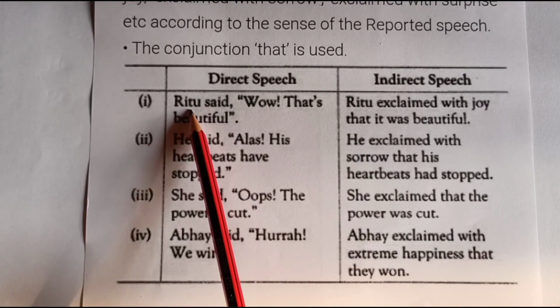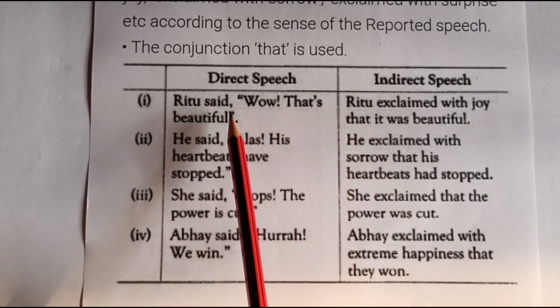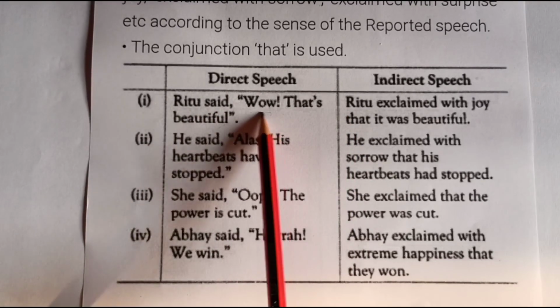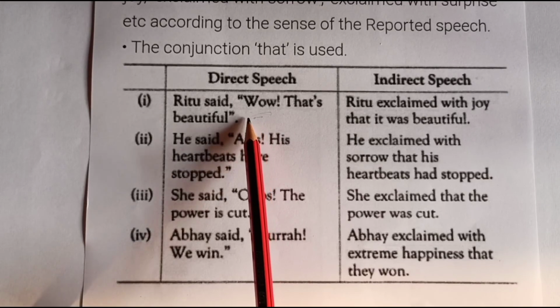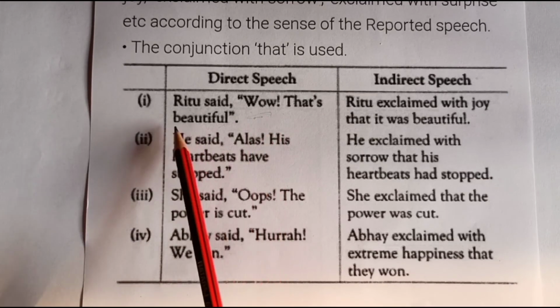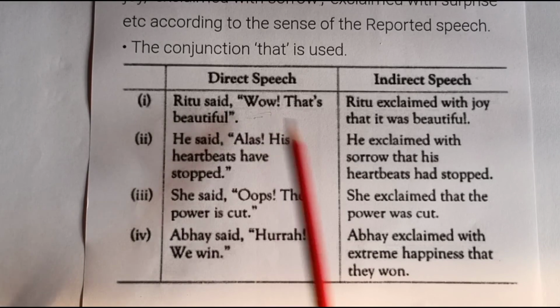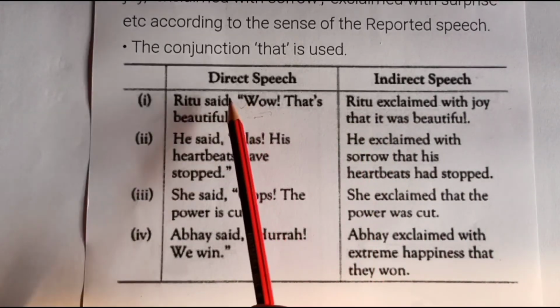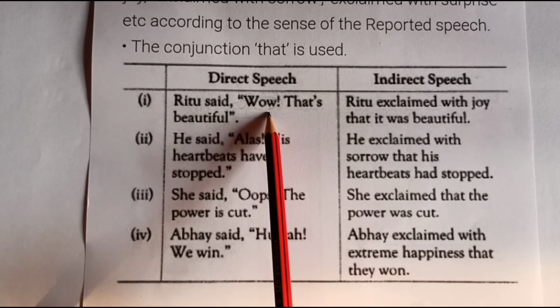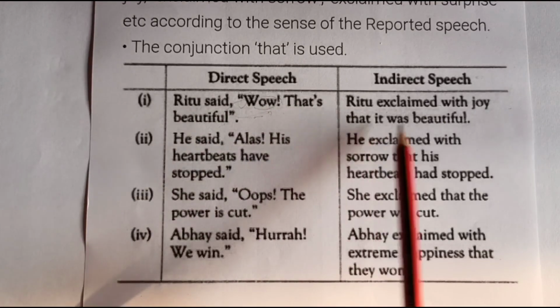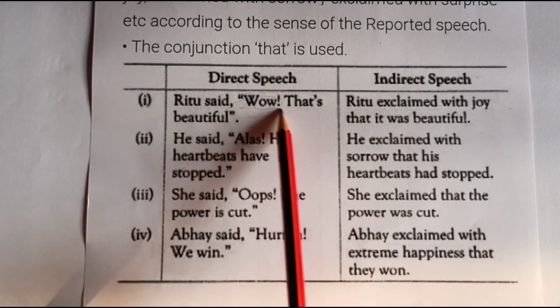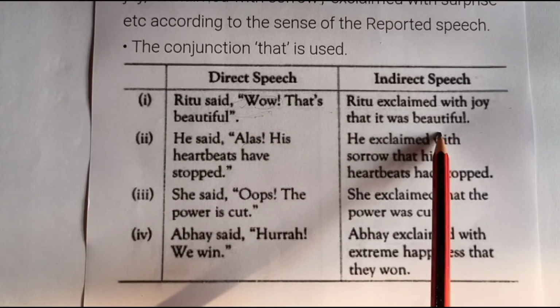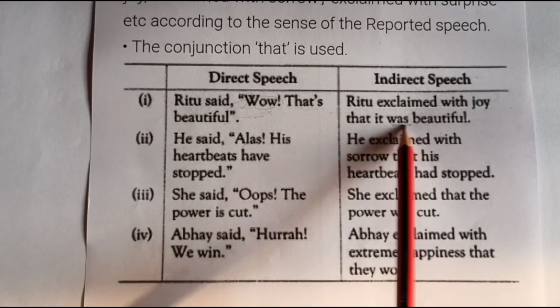See the first example. Ritu said, wow, that's beautiful. So wow shows that the joy is being expressed by Ritu. So how will it be changed? Ritu exclaimed with joy that, you will remove the inverted commas, you will remove the exclamatory word also, that it was beautiful. Since it's simple present tense, it will change to simple past tense. We have used was here.